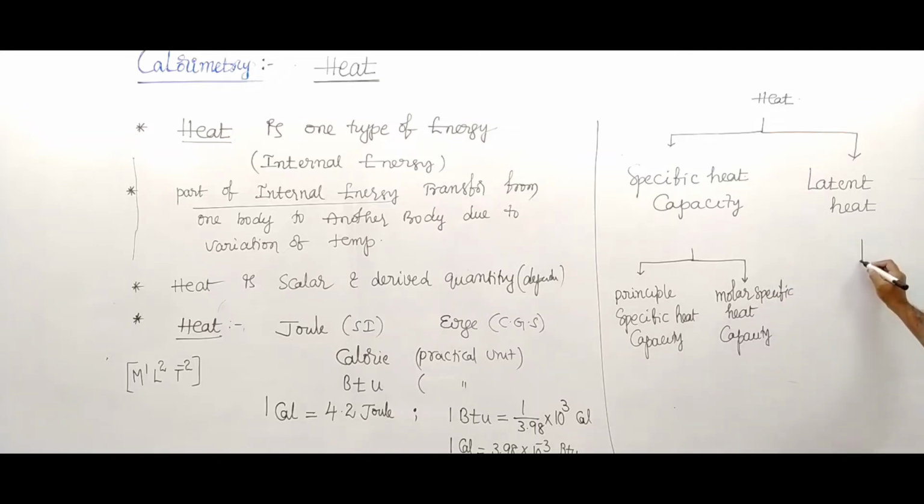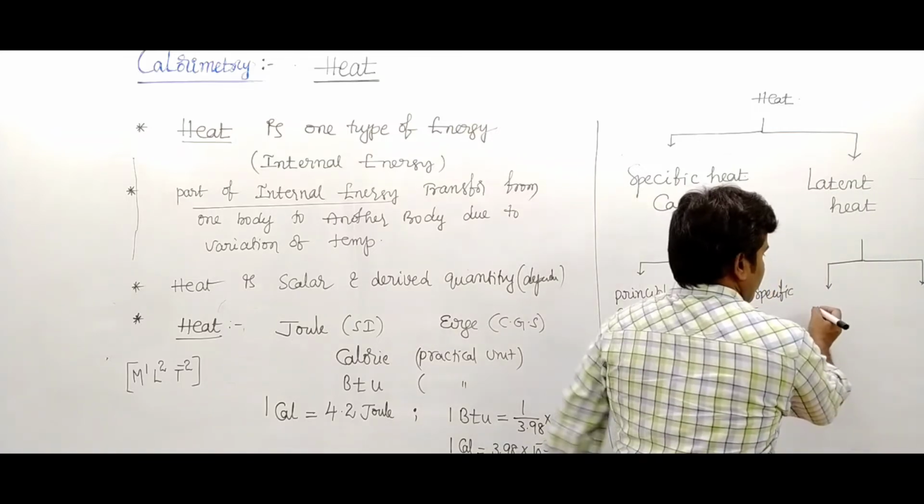And latent heat is of two types: the latent heat of fusion and latent heat of vaporization.